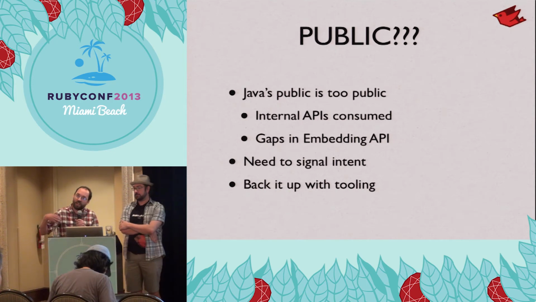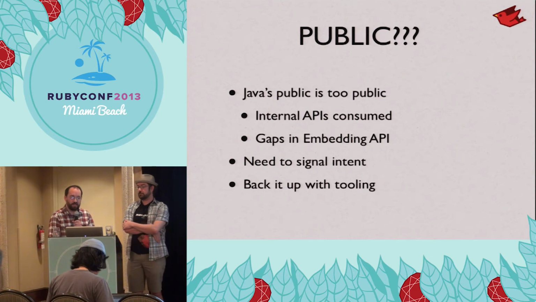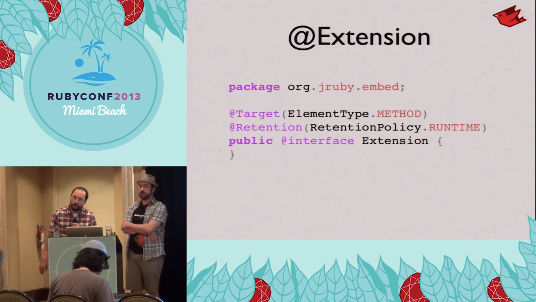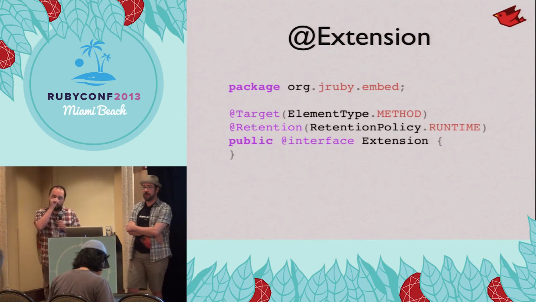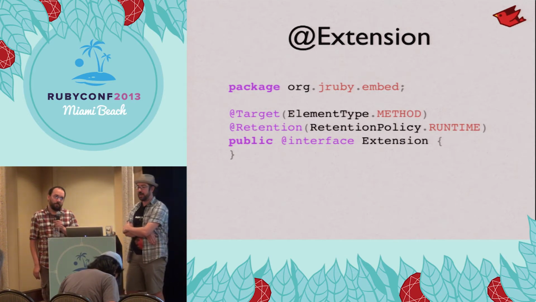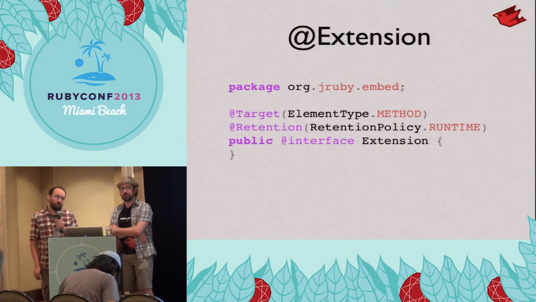But we need to actually signal our intent that we think that these are blessed APIs you can use versus we don't want you to use these. So we're going to also provide a tool, and let's look at the solution, or part of the solution. This is actually a problem that MRI is faced with the C extension API. Without hiding some of it, everything becomes the public API, and that's a big reason why C extensions are hard or impossible to support in other implementations.